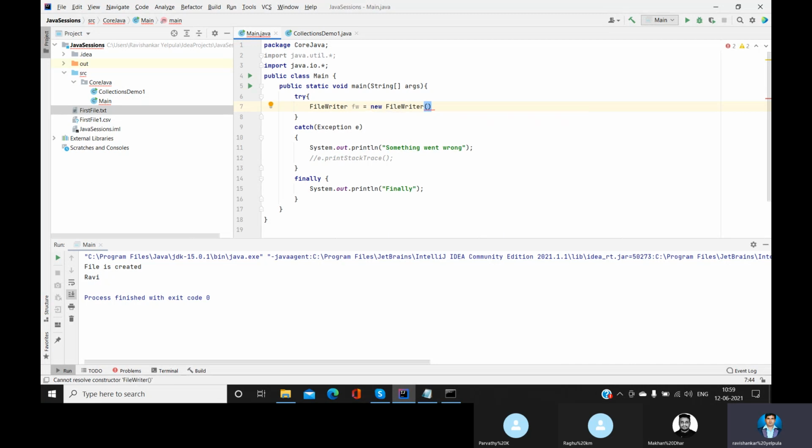In this FileWriter, you have to give the file name. So what is our file name? Our file name is firstfile.txt. So you are going to write something into this file now.